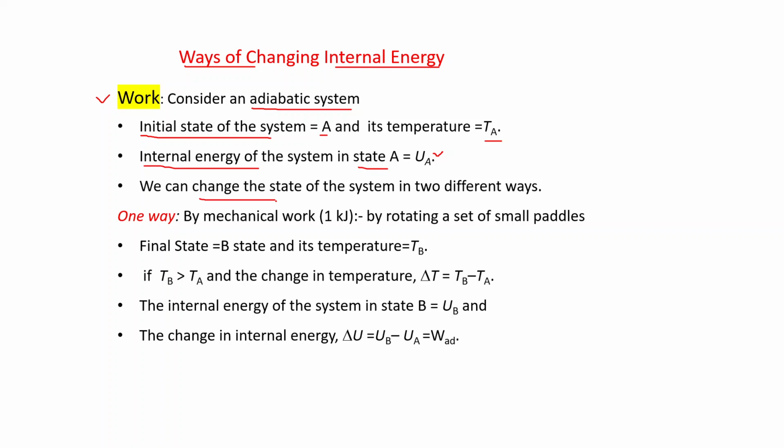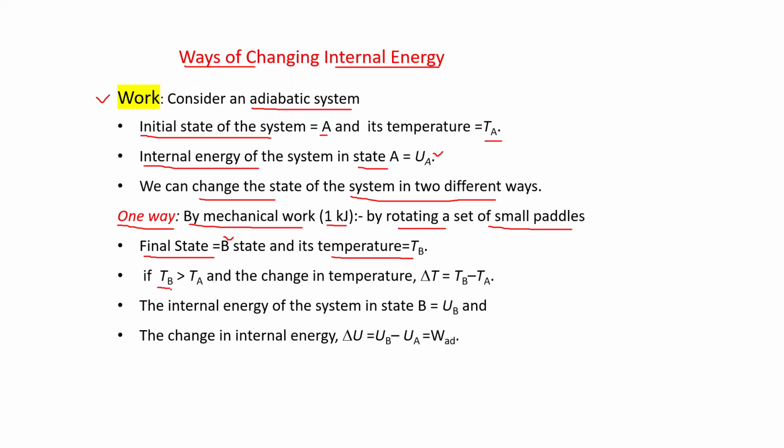We can change the state of the system in two different ways. The first way is by mechanical work. Suppose 1 kilojoule of mechanical work is done by rotating a set of small paddles and we try to change its temperature, then the system will reach the final state, represented as state B, and its temperature is TB.